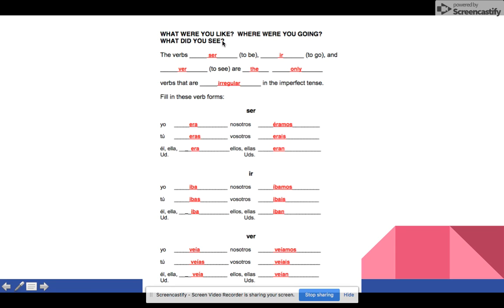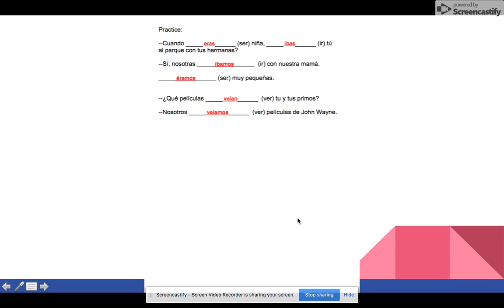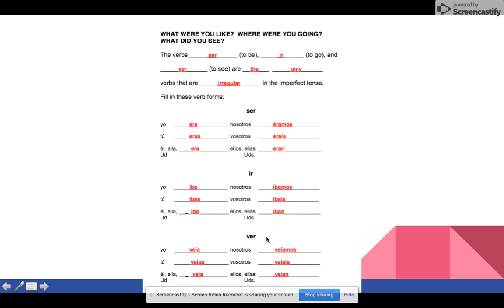Okay, so now let's look at two more verbs here. The verbs ser, to be, ir, to go, and ver, to see, are the only verbs that are irregular in the imperfect tense. You're going to have to memorize the actual word, not the ending. So ser is era, eras, era, éramos, erais, and eran. That's an accent over the E. Ir is iba, ibas, iba, íbamos, ibais, iban. That's to go. And then ver, oops, I jumped ahead here. Ver is veía, veías, veía, veíamos, veíais, and veían. And again, don't forget your accent marks.